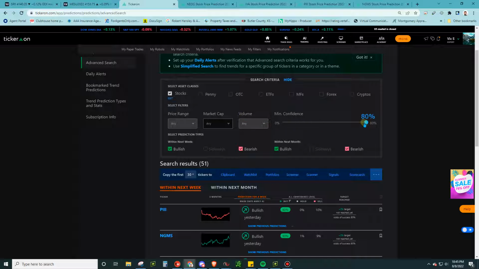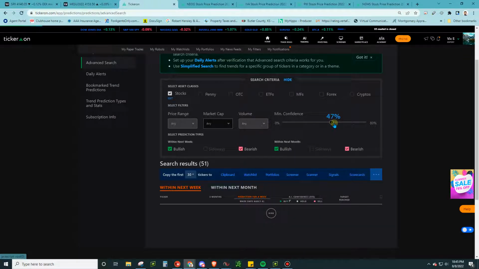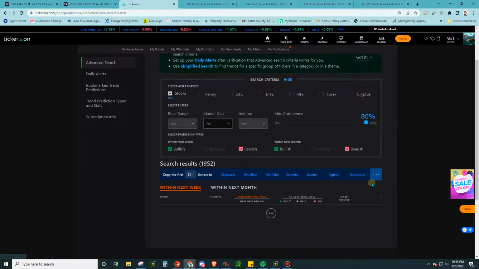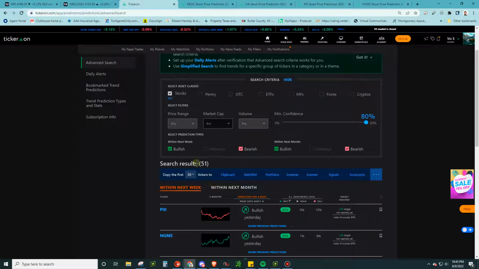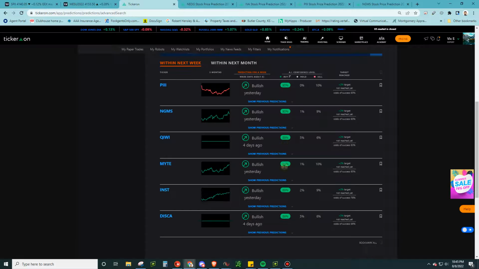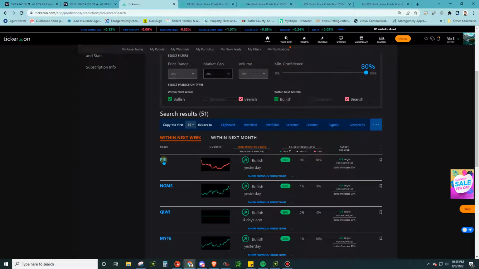And in this case, you can change the confidence level of the actual artificial intelligence engine. You can change that confidence level to filter your results. So if we change this down to say 47% confidence or just 50% confidence, you can see there's a ton of search results. I'm not really interested in sifting through that many. So in this case, I only want the cream of the crop here. So there actually ends up being about 51. And along those lines, we're going to just pick the ones with the highest confidence level. So you can pick 4, you can pick 5 or 6. In this case, I'm just going to pick 2.